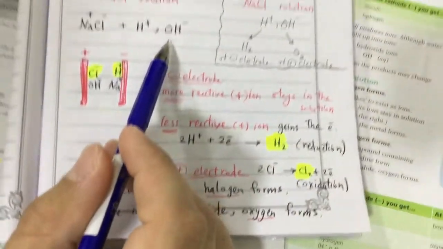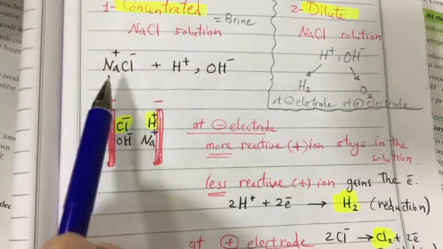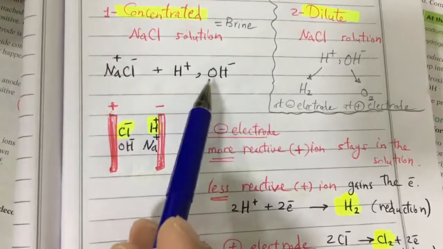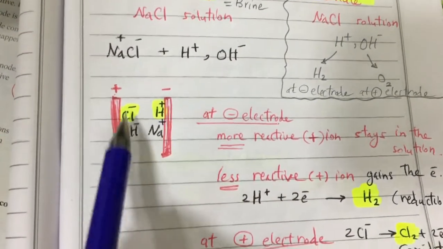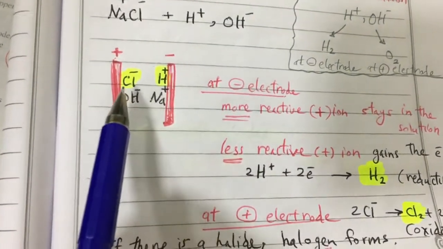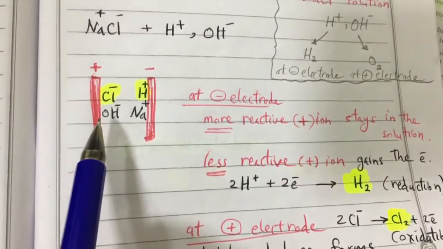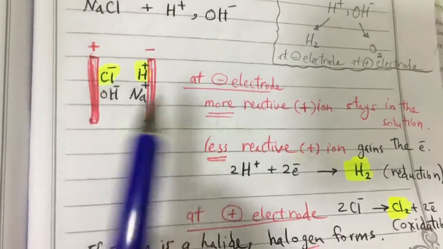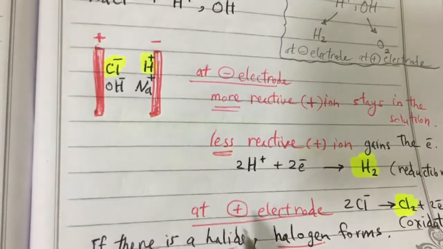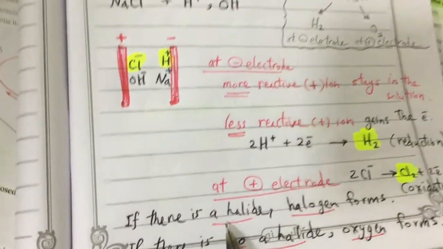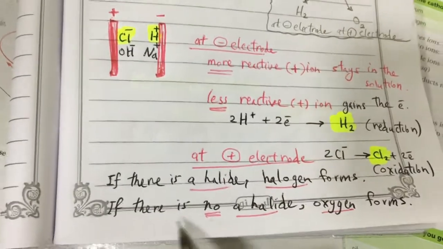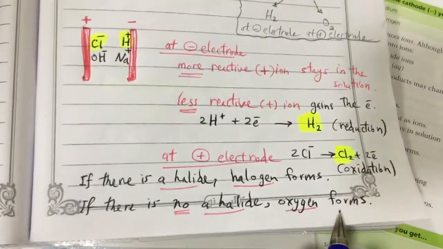And the negative ions now, hydroxide ions and chloride ions. These negative ions will be attracted to the positive electrode. So which one will lose the electrons and which one will be formed? The rule says if you have a halide, halogen forms. If there is no halide, oxygen forms.